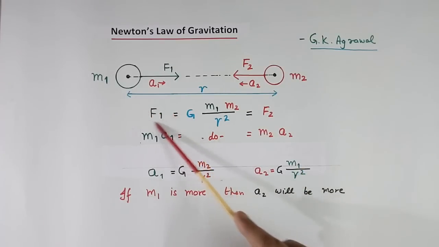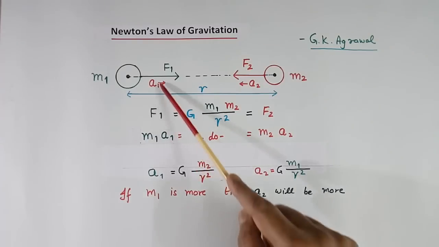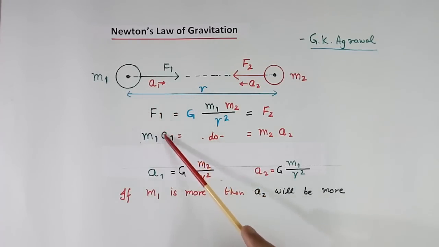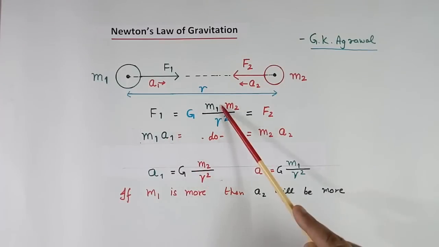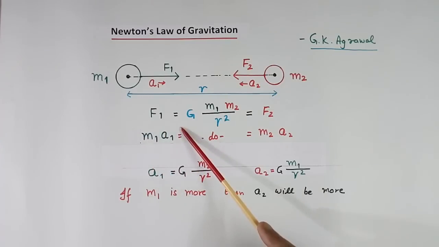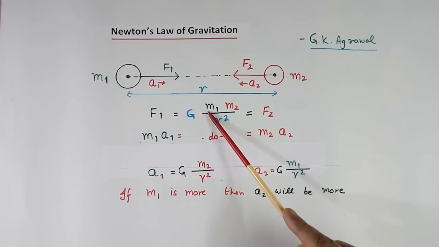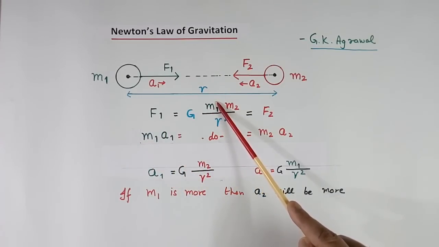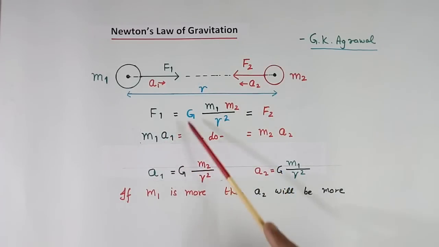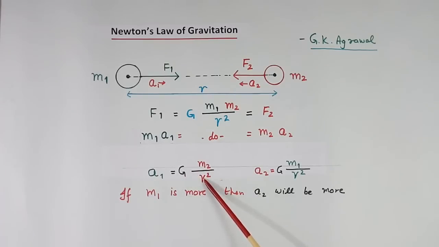Now force is also equal to mass into acceleration. Suppose this is acceleration a1. So this F1 is equal to m1 a1 also and this also. If we make this and this equal, then m1 will get cancelled out. Only m2 will remain here. So a1 will be equal to G into m2 by r square, G m2 by r square.